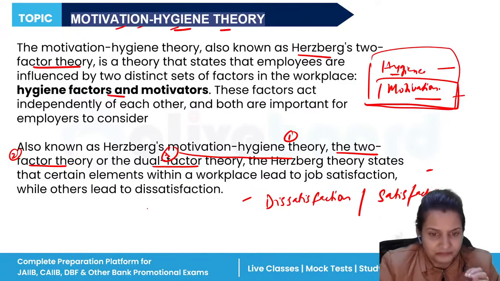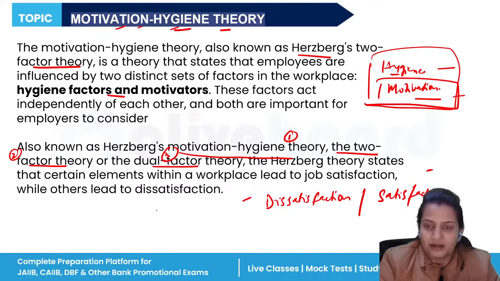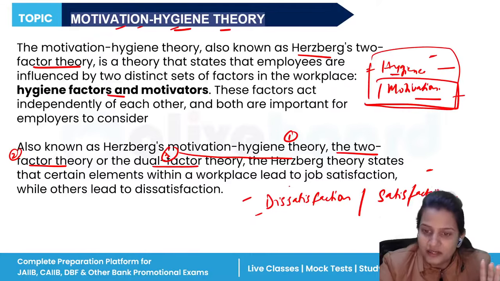For example, say you are a banker. Every day you go to the bank, you see your laptop, your system, your chair, your glass of water, everything available there. It does not create any kind of impact on you. But on a certain day, if you visit the bank and you see that your chair is nowhere, your system is nowhere, then what happens? It will create dissatisfaction. So when hygiene factors are present, they will not create any impact, but their absence will definitely dissatisfy you.